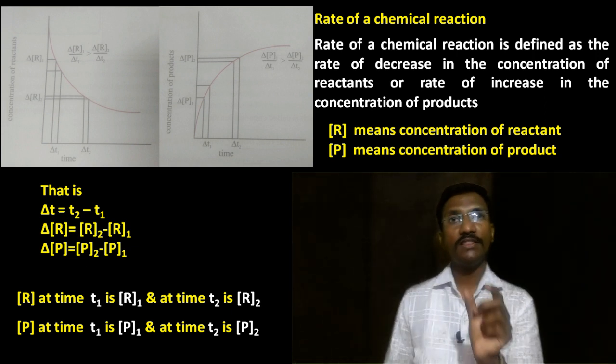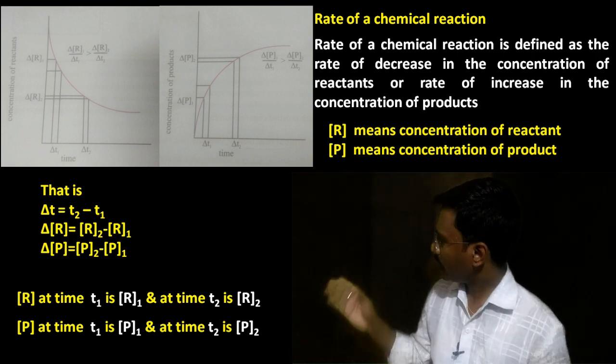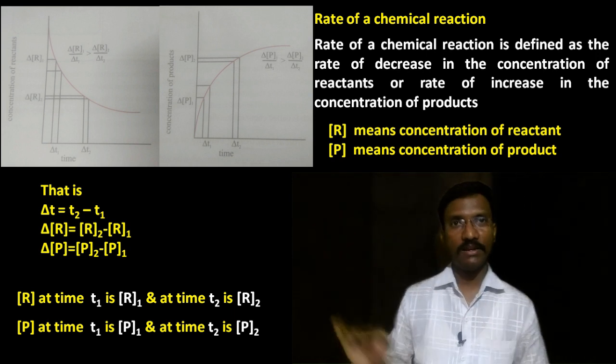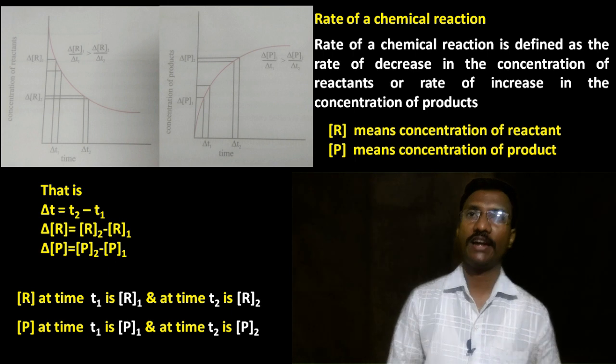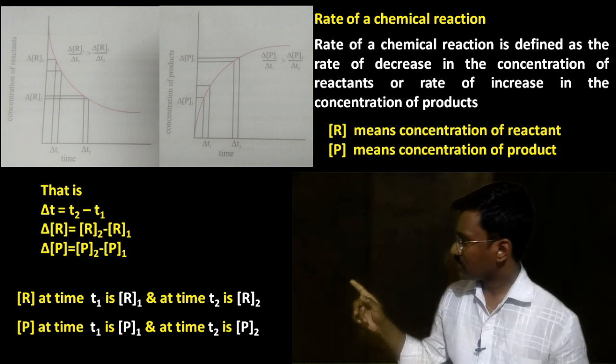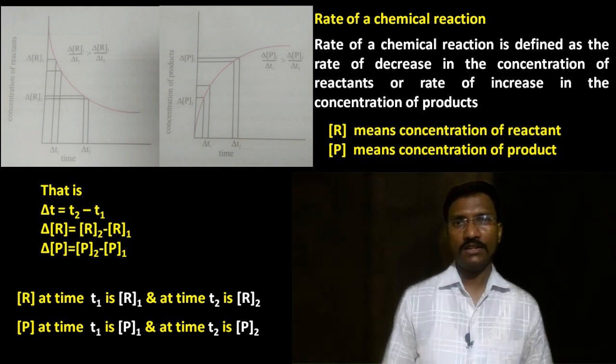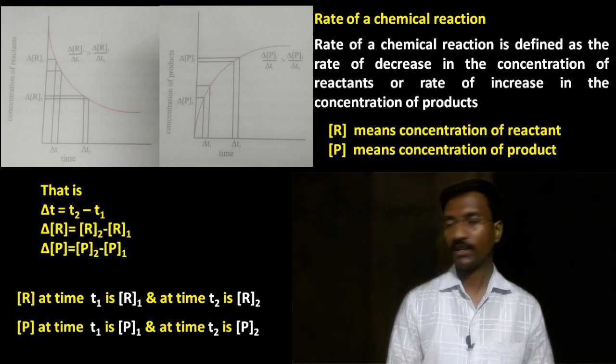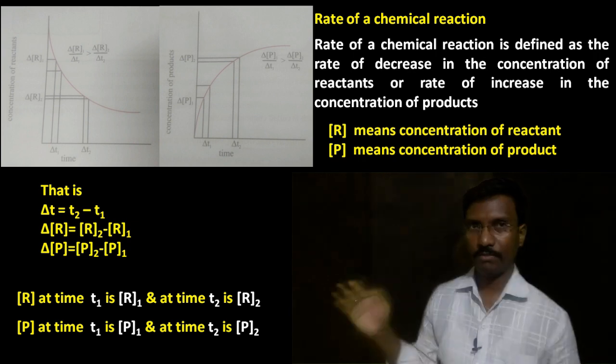The difference between the times T2 and T1 is commonly known as delta T. Delta T is equal to T2 minus T1. Similarly, the difference in the concentration of reactant, delta R, is equal to R2 minus R1. And delta P, the difference in the concentration of product, is equal to P2 minus P1.